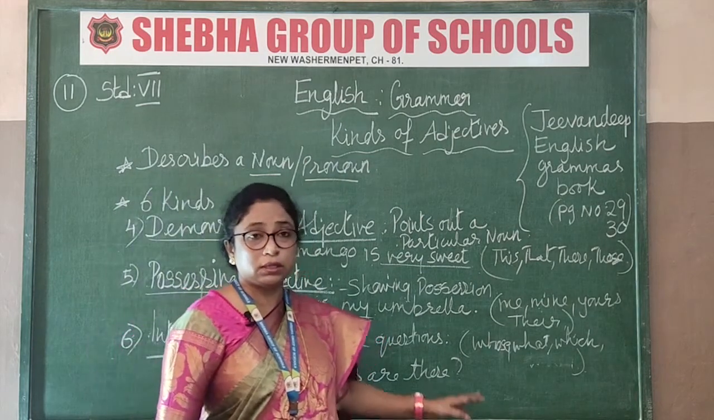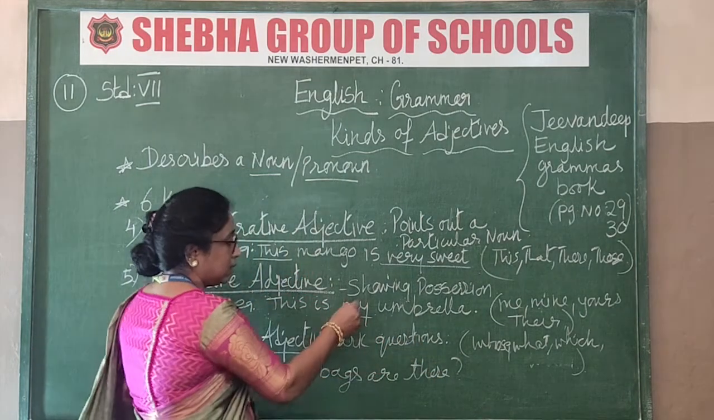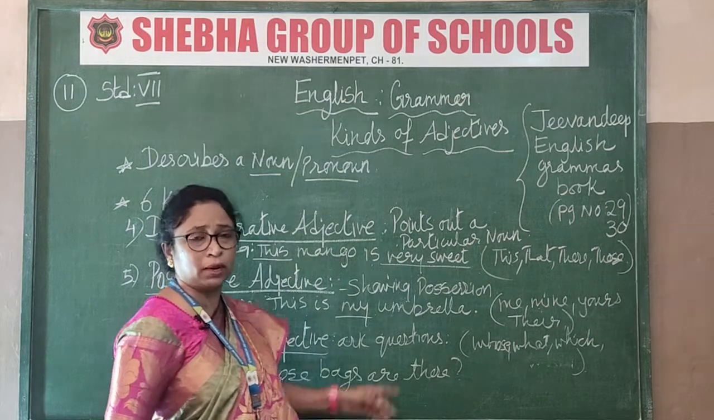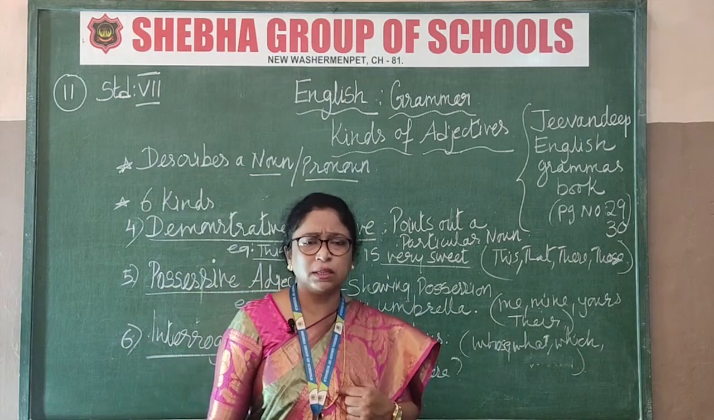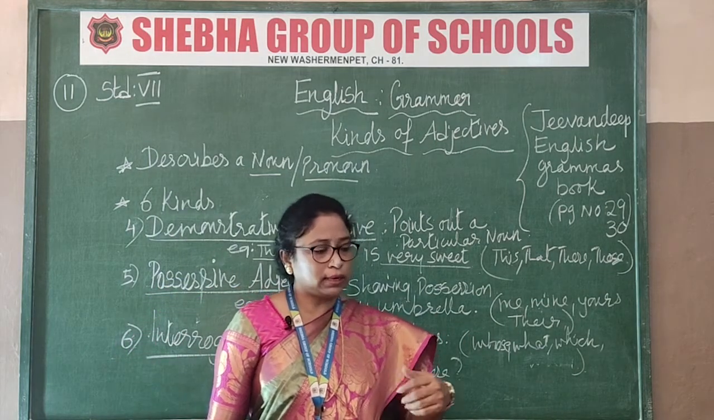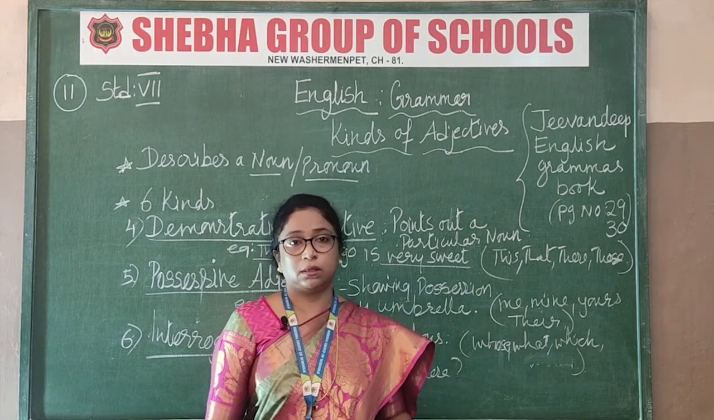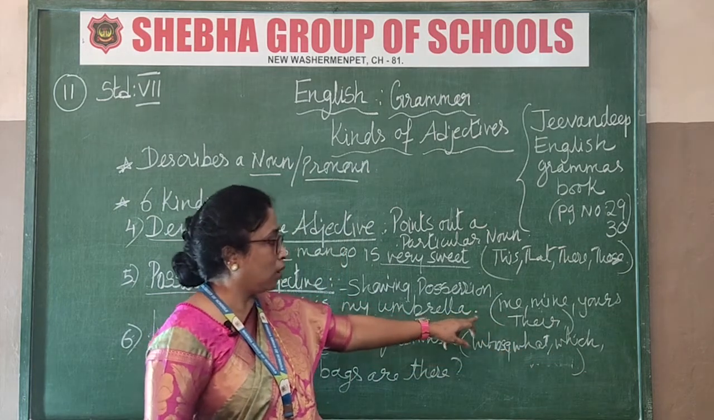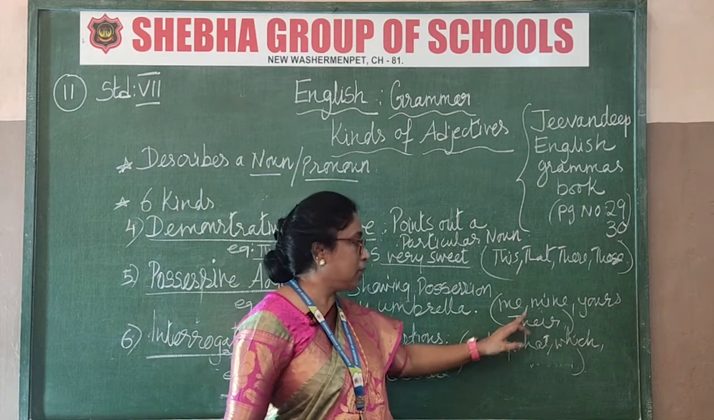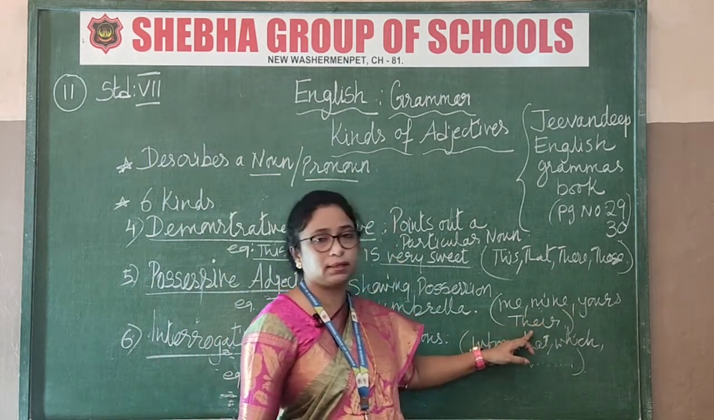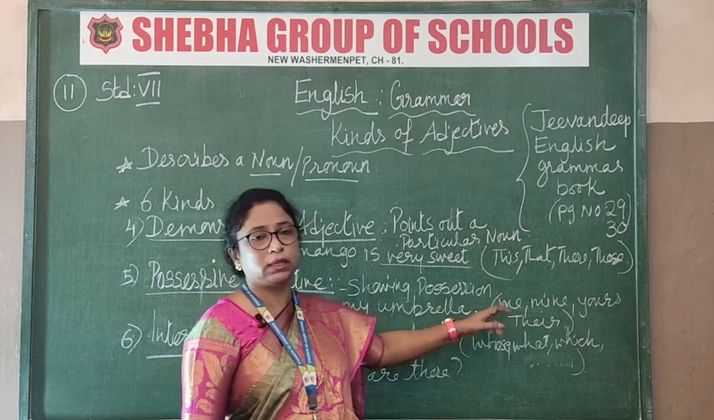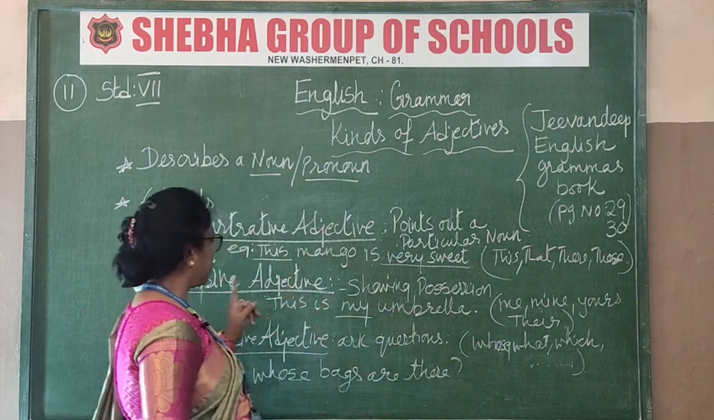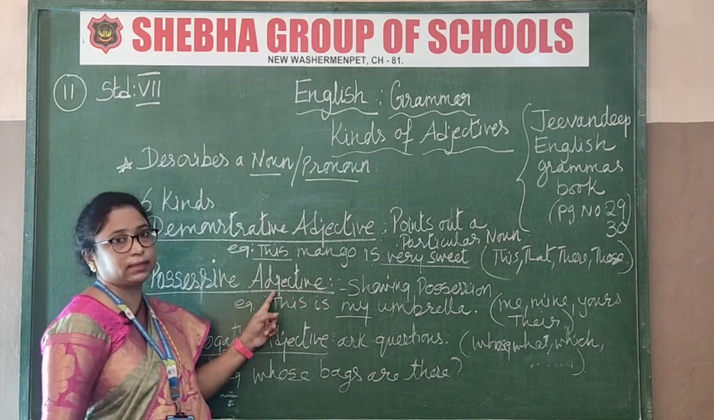For example, you see, this is my umbrella. Got that now? This is my umbrella. So this "my" is telling you about that umbrella. It is yours. That is my umbrella. So, that bag is hers. That is you telling about that person. So these are the words. What are the words you are going to use? My, mine, yours, theirs. These are the words you are going to use for what? Adjective, possessive adjective. Got that now?